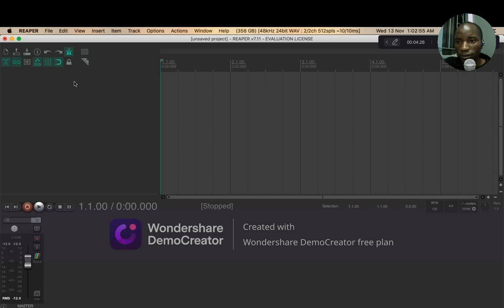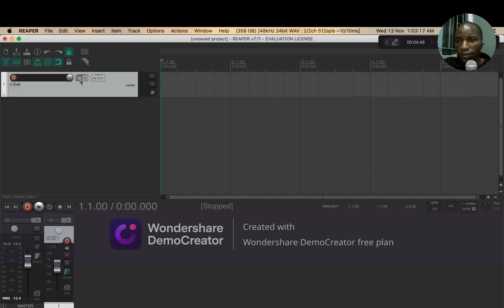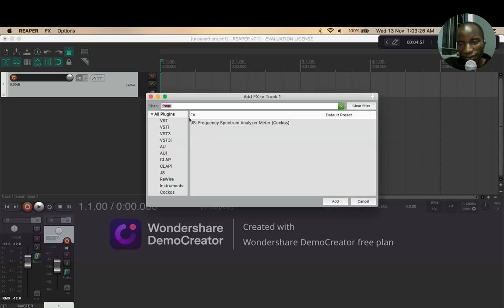And so I'll be able to describe it using a DAW, aside from its definition. How to do that is simply, as you can see, my case is here on this space where it's somehow blank. First of all, you insert a new track, you just double click there, and then the new track pops up. Then I just move my cursor to the FX, right click again, and I have something like this.